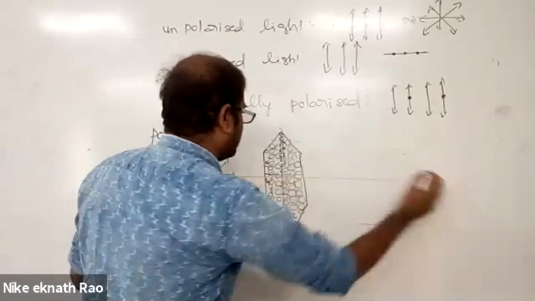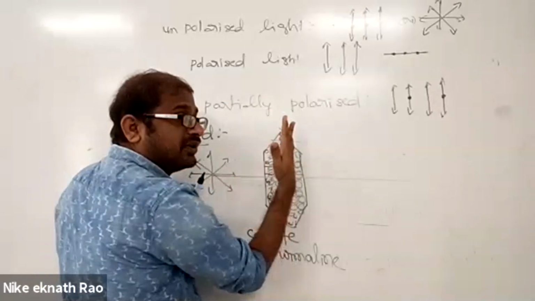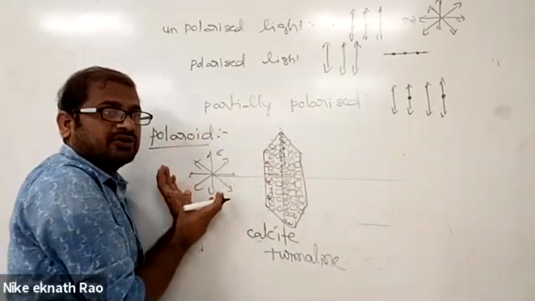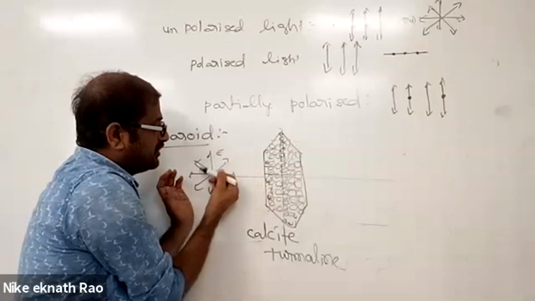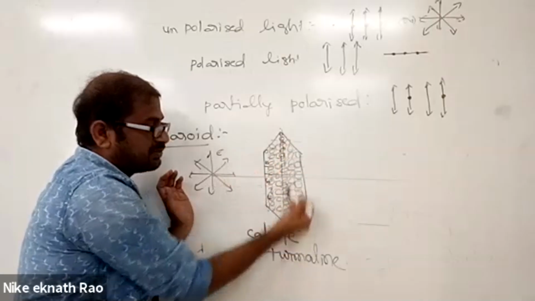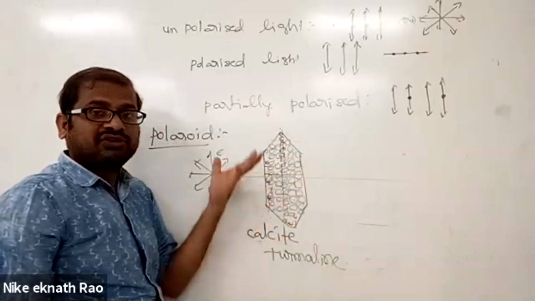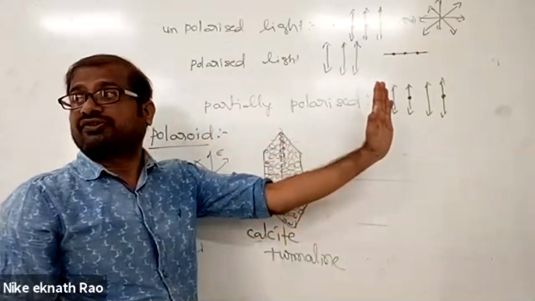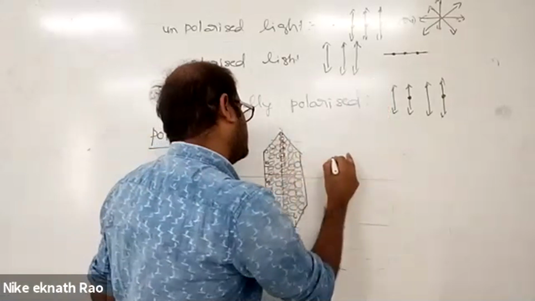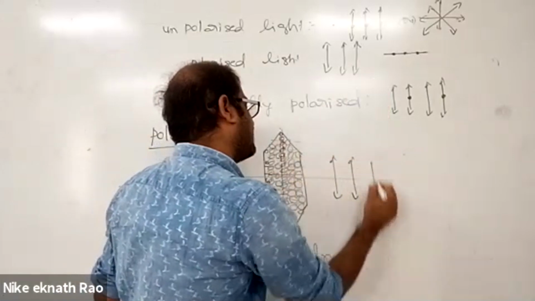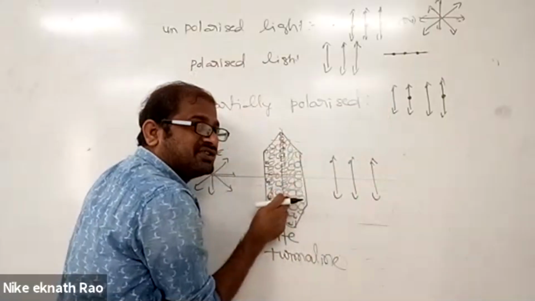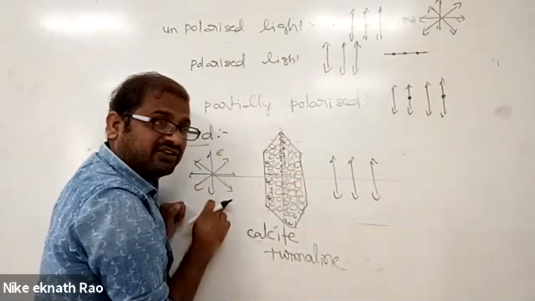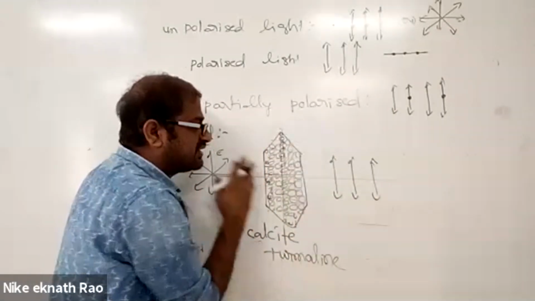If I insert unpolarized light and place a crystal like this, here the electric field vectors are oscillating in all possible directions, no? When the oscillations of the electric field vectors pass through this material, the molecules will absorb the electric field vectors and transmit certain components of light. The direction in which they transmit, for example this direction, is called the pass axis of this crystal. Those electric oscillations which are along the pass axis are allowed.